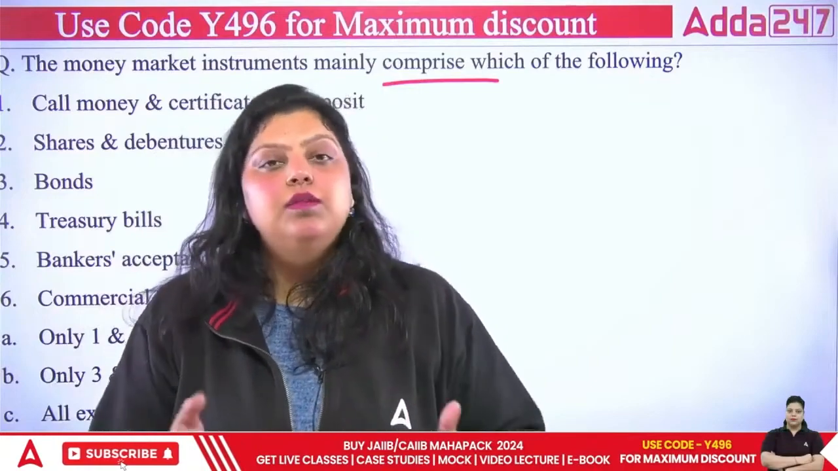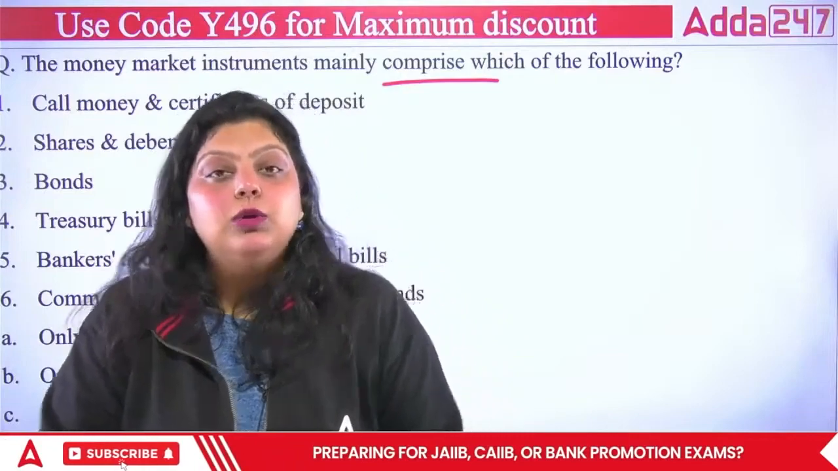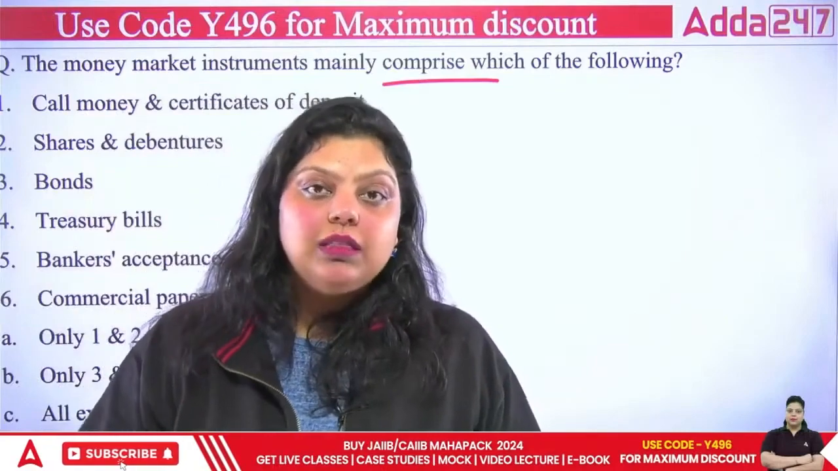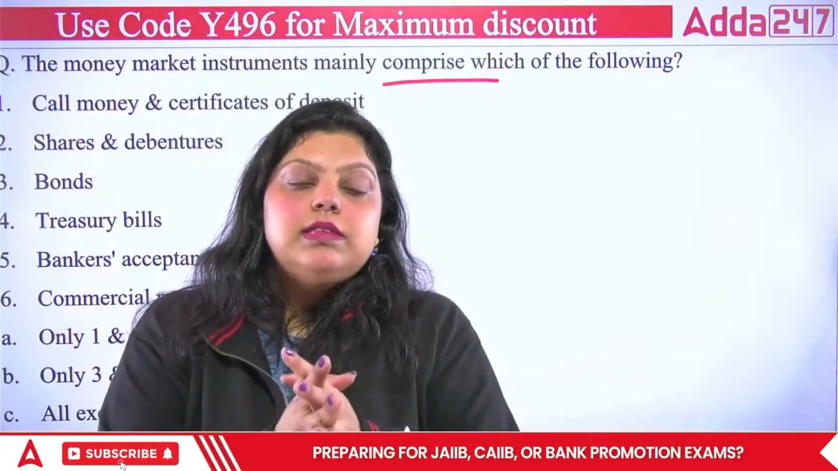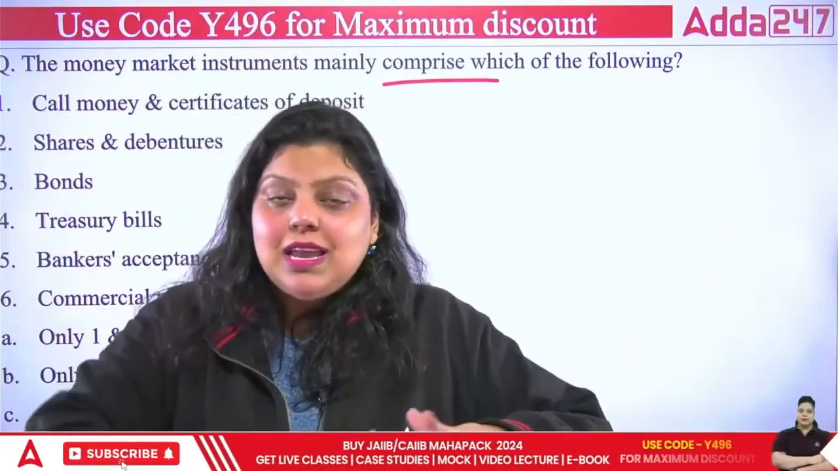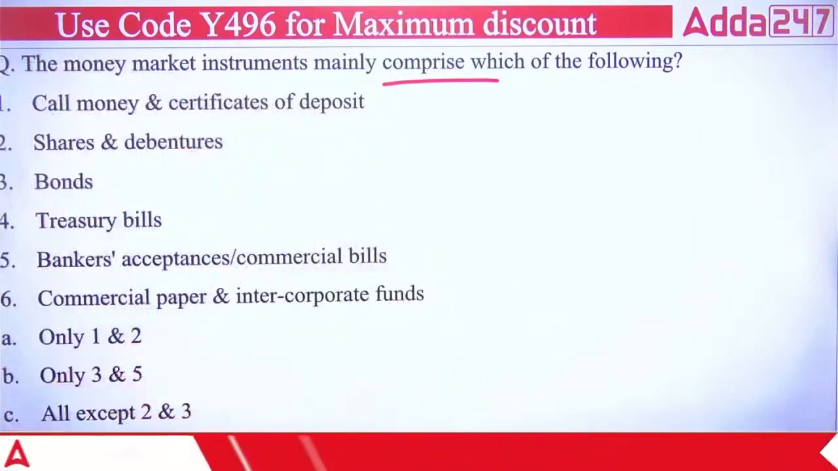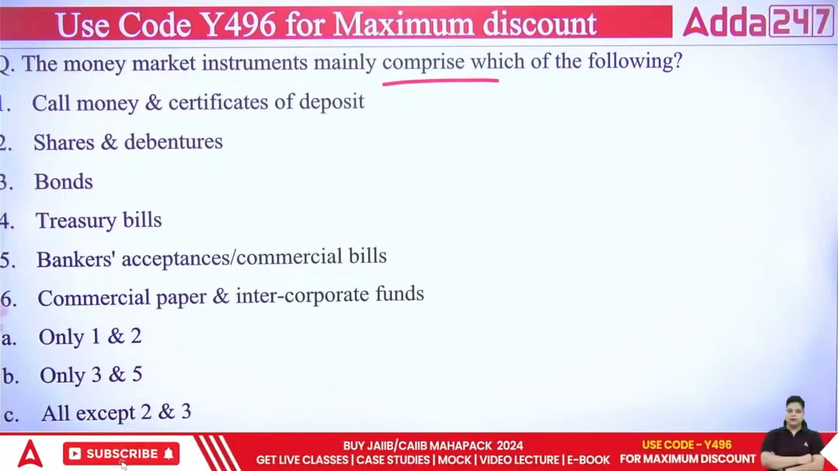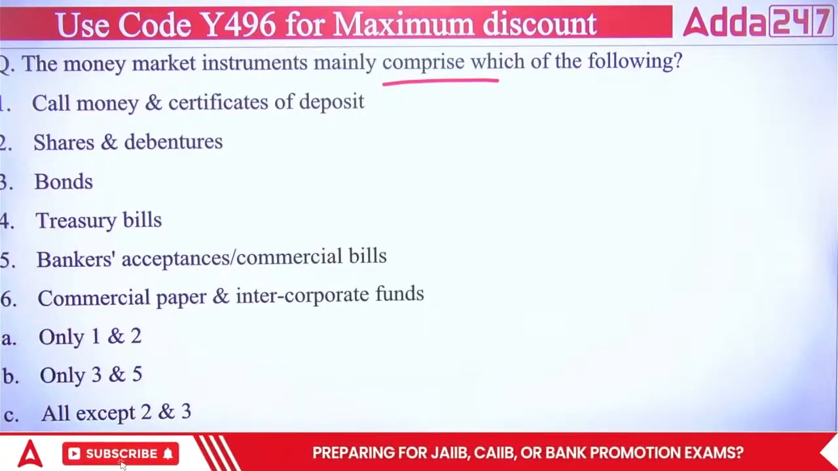Money market uses short-term financial assets to raise capital from the market, and these are close substitutes of money. It means they can easily be converted into cash. So first is saying call money, certificate of deposit, shares and debenture, bonds, treasury bill, bankers acceptance, commercial bill, commercial papers, intercorporate funds. So which of the following is a part of your money market?